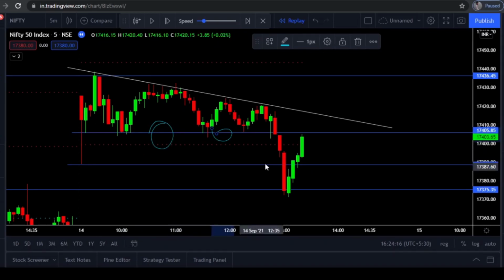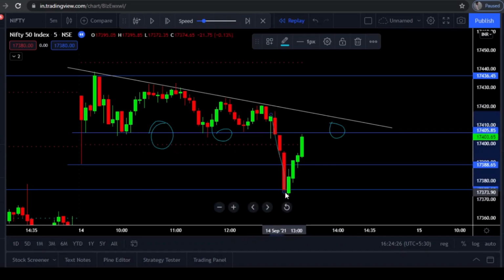If the support is broken, that support will become resistance for the price when the price is moving in an upward direction. For example, this was the support for the price, it made a fall here, and after that the price was moving in an upward direction. Now this support will become a resistance for the price, because those who entered here, those who broke the support level, will keep their stop loss above that support level, so they will protect that level. That is the reason why it will act as a resistance for the price.